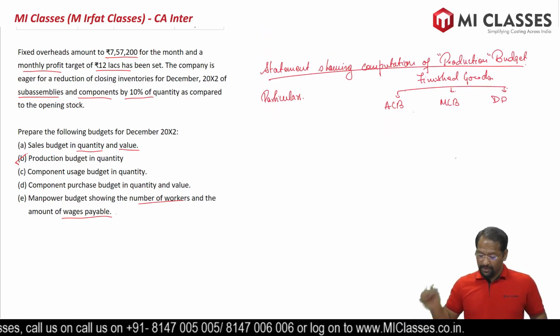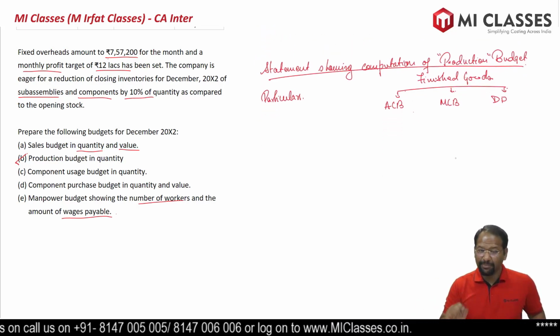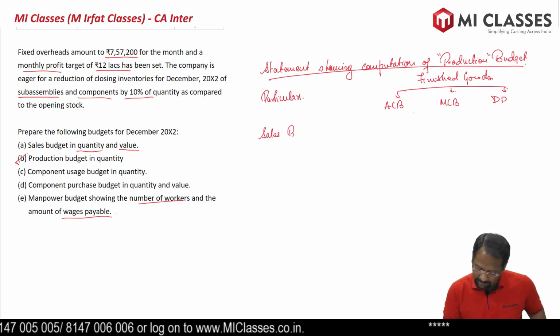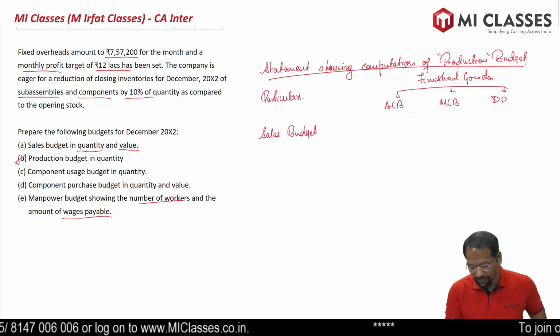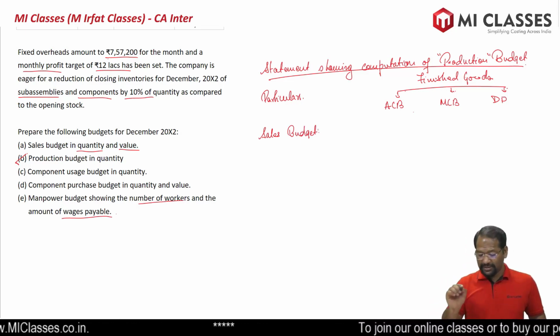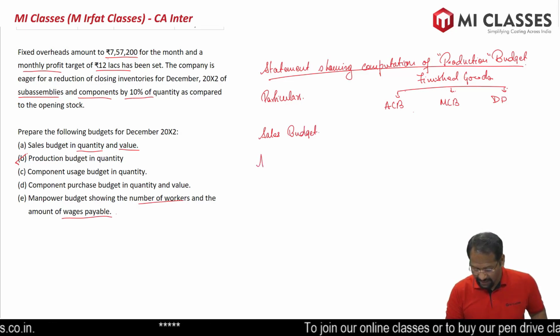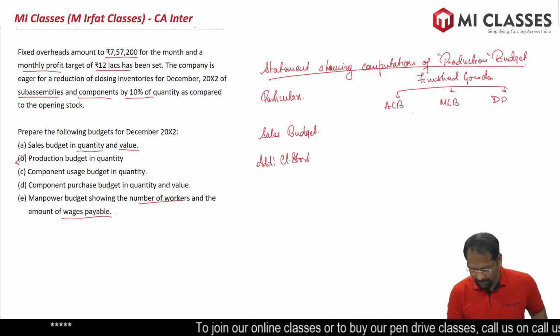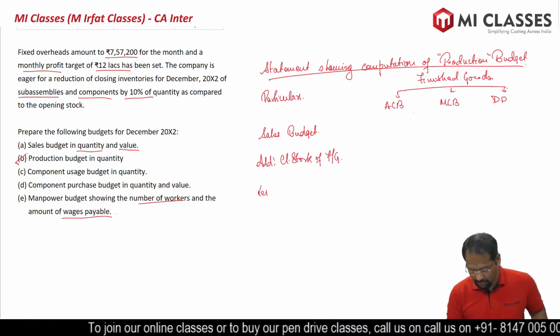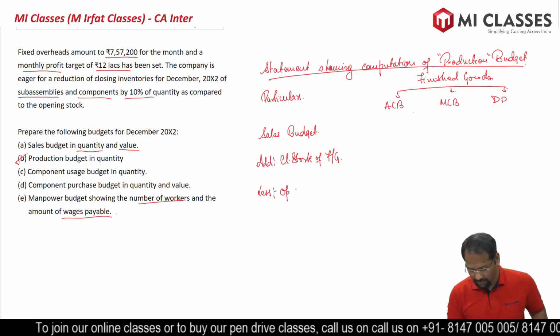Fine. So first one, to calculate production budget we need sales details. So sales budget. Remember, production budget will be in units. So here sales budget will also be taken in units. First, for the format, add closing stock of finished goods less the opening stock of finished goods.